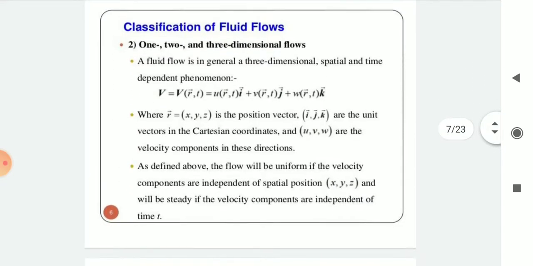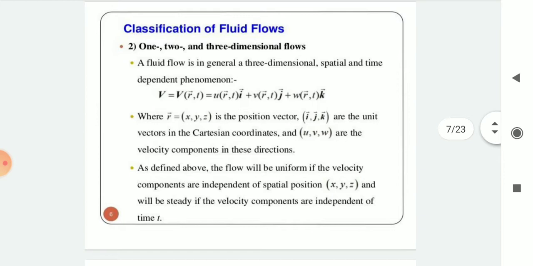Next, 1, 2 and 3 dimensional flow. The flow in which the velocity is the function of time and one space coordinate x is called as one dimensional flow. For example, flow through the pipe is considered as a one dimensional flow. That is u is equal to f(x), v is equal to 0 and w is equal to 0.